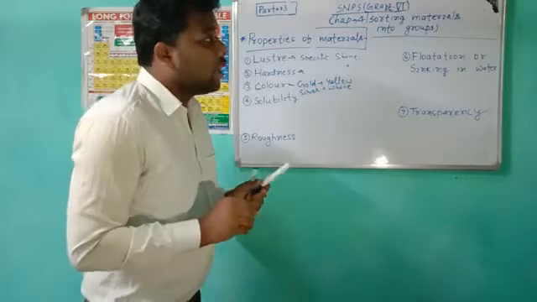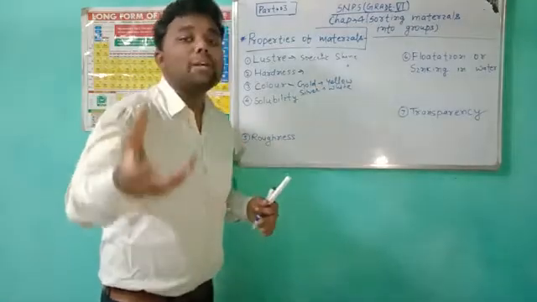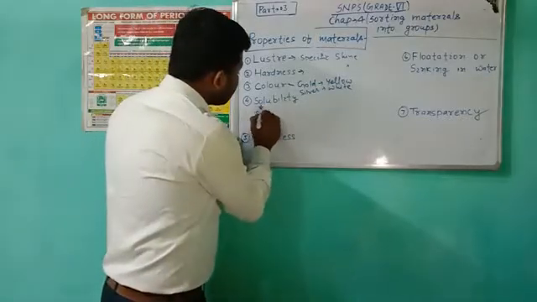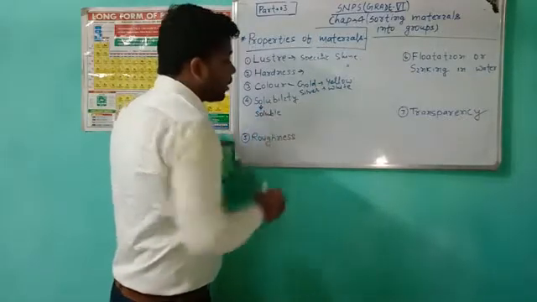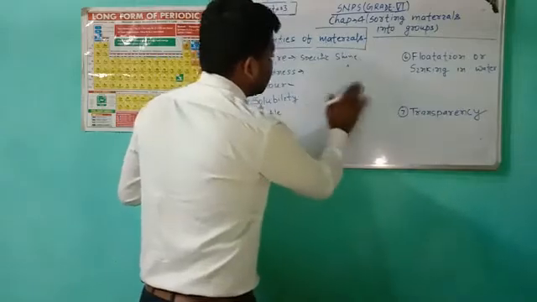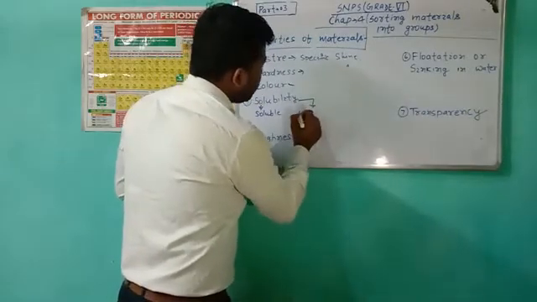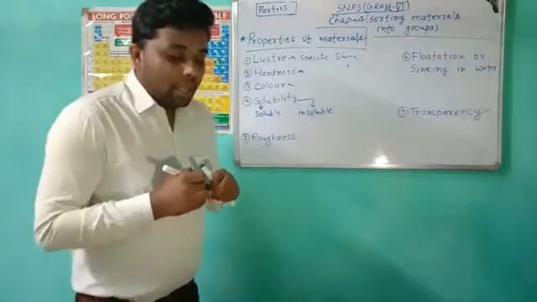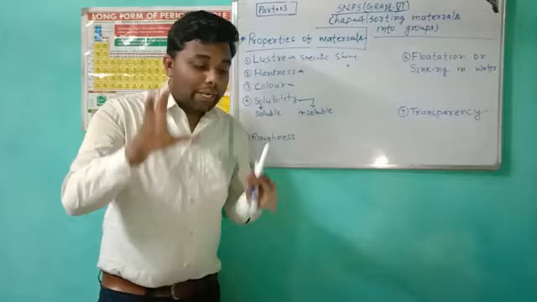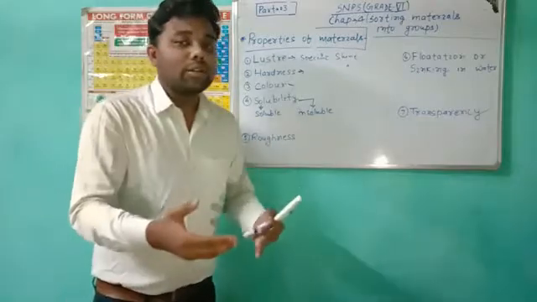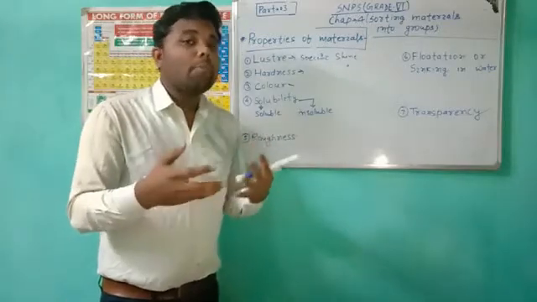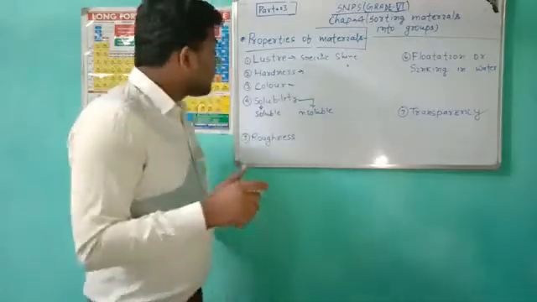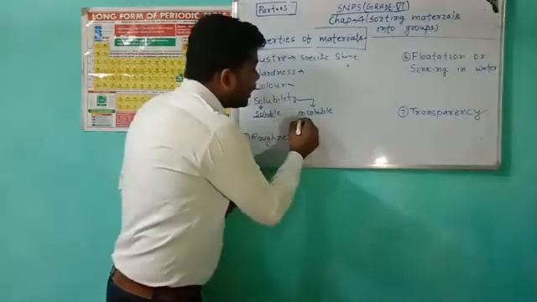Solubility means to dissolve something into another material. We will study soluble substances and insoluble substances. If we talk about solids that can dissolve in water, then we can specify soluble and insoluble.